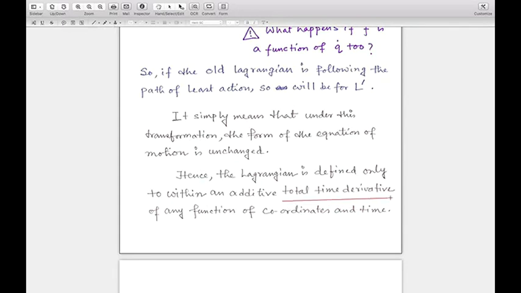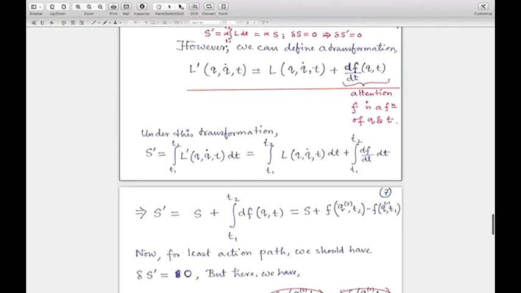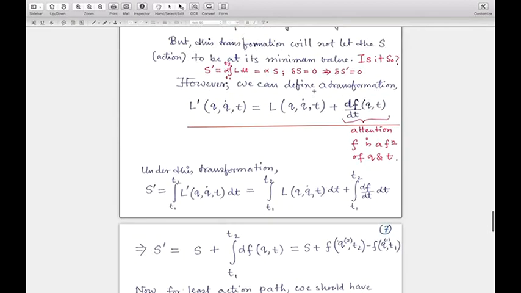Another way of proving this symmetry transformation is to directly use this transformation in the Euler-Lagrange equation, calculate the two terms of the new Euler-Lagrange equation, and check whether del L prime/del q is equal to d/dt of del L prime/del q dot or not. Of course you can show that they are equal.